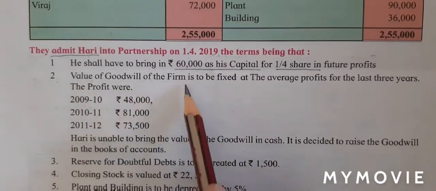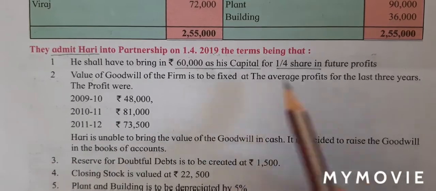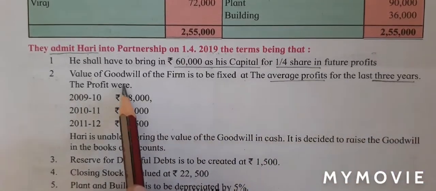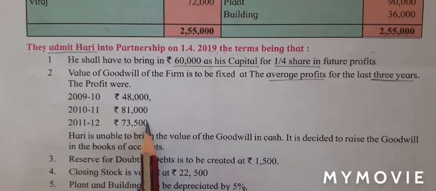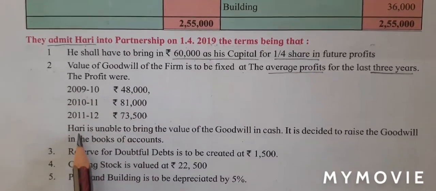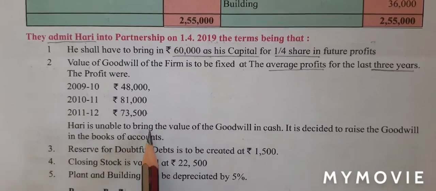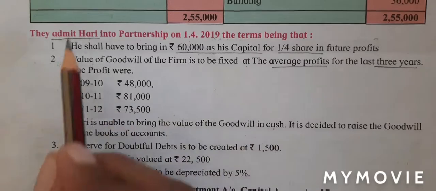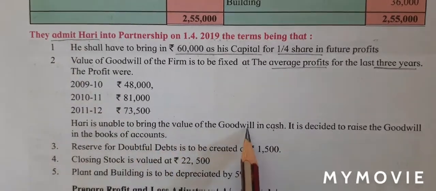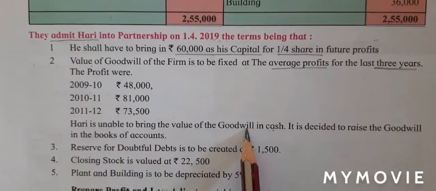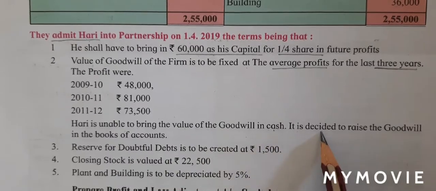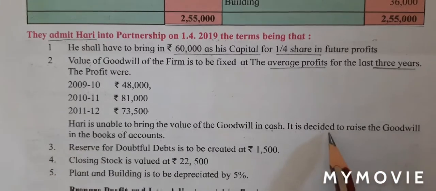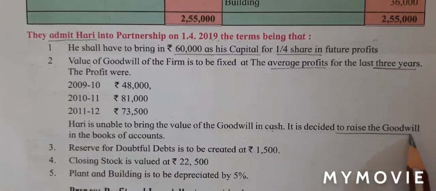Value of goodwill of the firm is to be fixed at average profit for the last 3 years and the profits are given to us as under. They also say Hari is unable to bring the value of the goodwill in cash, which means the new partner is not bringing goodwill in the form of cash. It is decided to raise the goodwill in the books of account. So what is highlighted here is goodwill is raised.